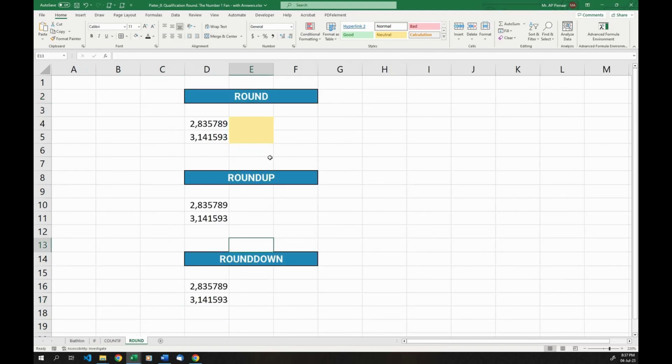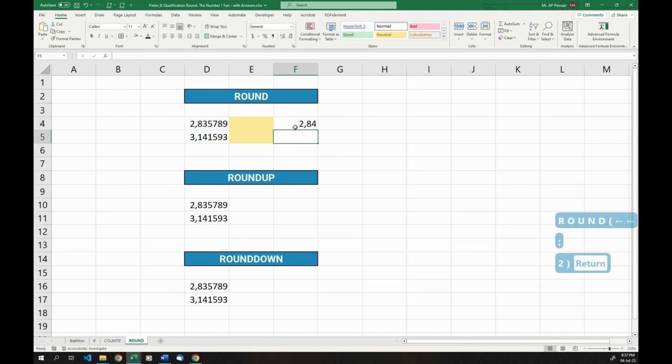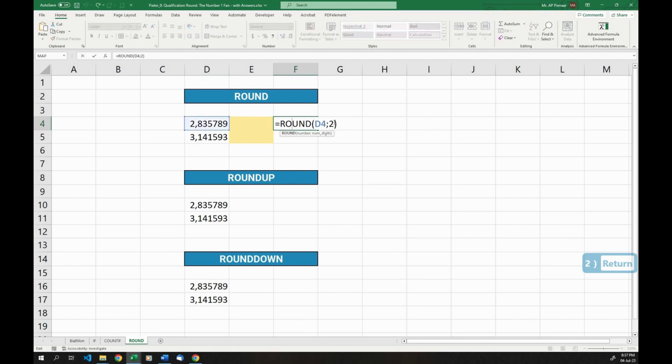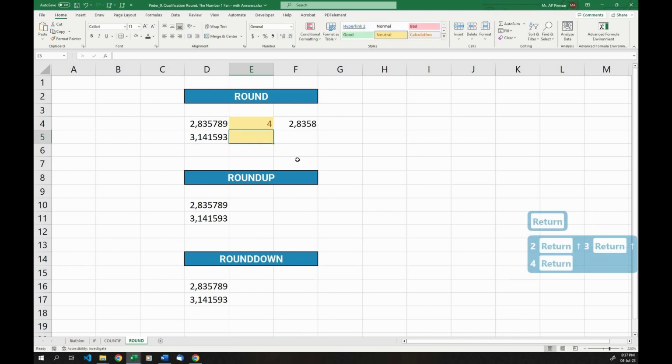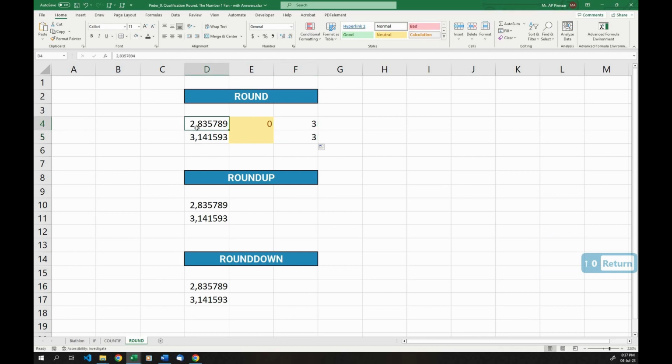The next one is round. There are 3 round formulas: a round formula, a round up, and a round down formula. Let's just take a look at round. If I say round this number to 2 decimal places, it will say 2.84 because it rounds it to 2 decimal places. Instead of saying 2, I'm going to say this yellow block, because now I can say round it to 2 decimal places or 3 or 4 decimal places. If I say 0, it'll round it to the closest number, which in this case is 3. So 2.8 will be rounded up and 3.1 will be rounded down.